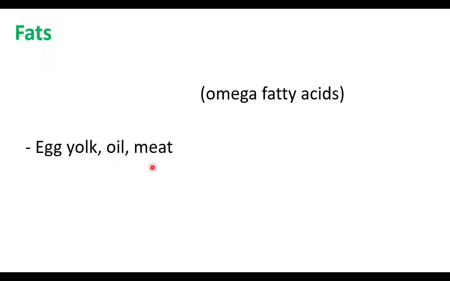Egg yolk, meat, oil are the sources of fat. Fat is an important storage form of nutrient. Omega fatty acid is a kind of fatty acid that cannot be produced by our body. We have to take these fatty acids through our food. Omega fatty acid is called an essential fatty acid. Usually we get fat from egg yolk, the yellow part of the egg, and oil, meat. Fats provide energy. They store more energy.